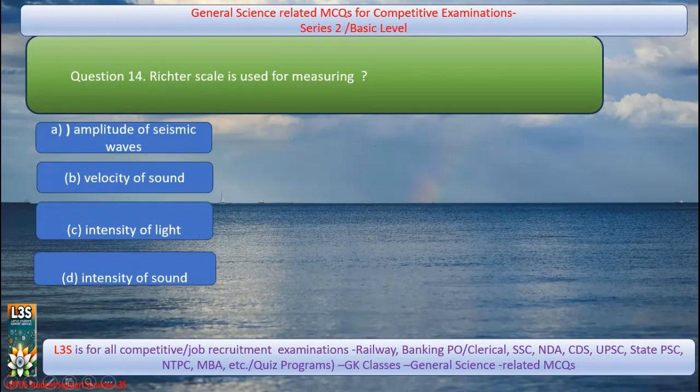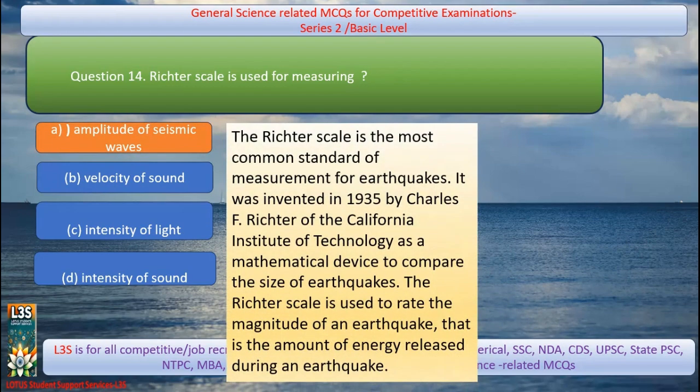Richter scale is used for measuring amplitude of seismic waves, velocity of sound, intensity of light, intensity of sound. And the right answer is amplitude of seismic waves. Richter scale is the most common standard of measurement of earthquakes.